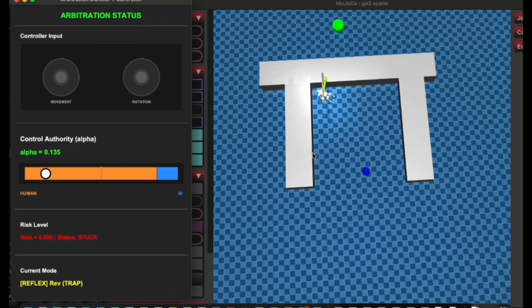Seeing this, the operator uses the joystick. The system instantly grants full control to the human for a quick rescue. Once the robot is clear of the trap, the operator releases the control. Since the risk is low again, the alpha bar returns to blue. The AI takes over and guides the robot to the final goal.